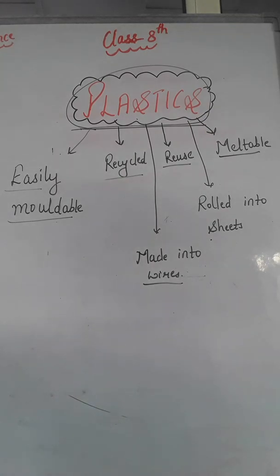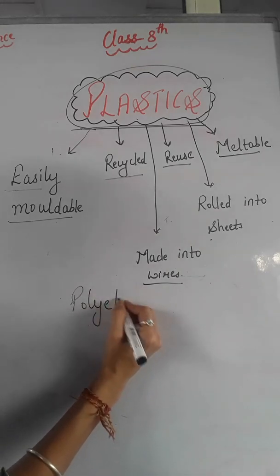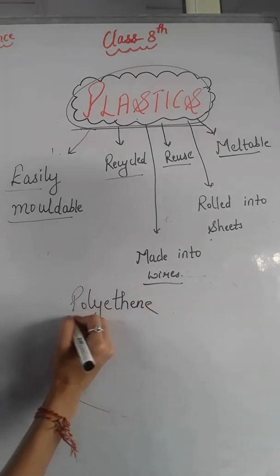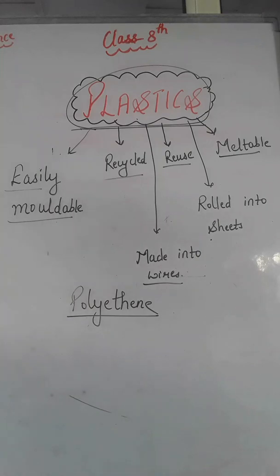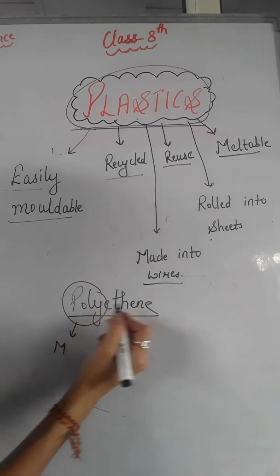That's why it is available in such a variety of uses, which you can see at your homes, that various types of things are made up of plastics. For example, let us take polythene, which is a very common example of plastic, right? Polythene is also a plastic. Poly means many, and it is also a polymer.